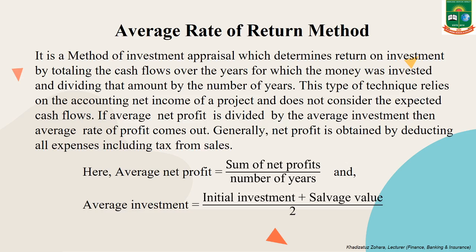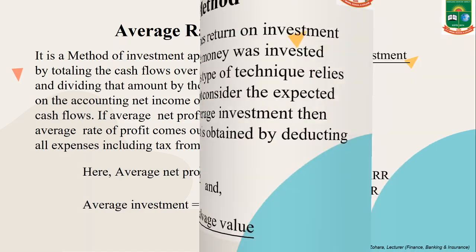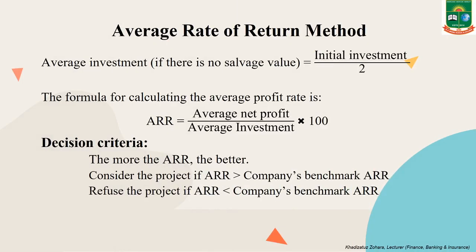Here, average net profit equals sum of net profits divided by number of years, and average investment equals initial investment plus salvage value divided by 2. If there is no salvage value, then average investment's formula will be initial investment divided by 2.